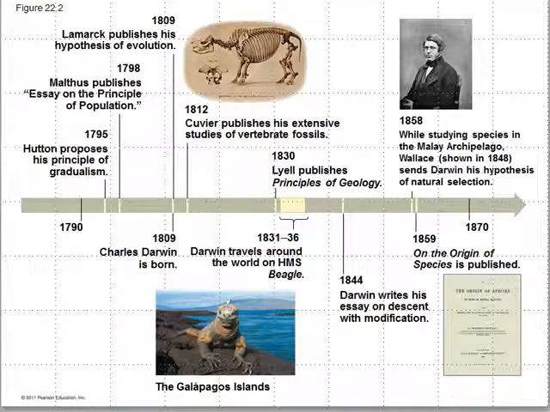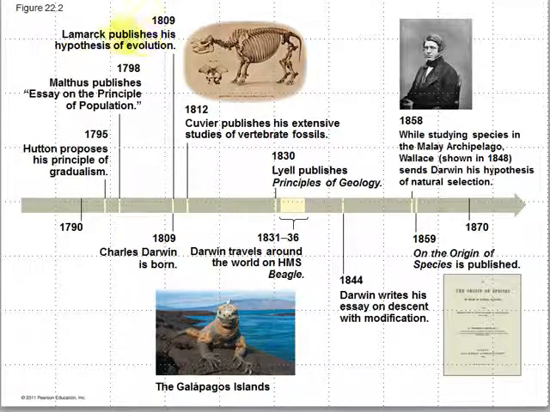So here's a little timeline that we can take a look at. We're going back all the way into the 1700s. Darwin was born in the early 1800s, right here in 1809, but you can see that prior to the birth of Darwin, there were other people that had an influence later in Darwin's life. One of those people that you might have heard about is Lamarck, whom we'll discuss in just a moment.